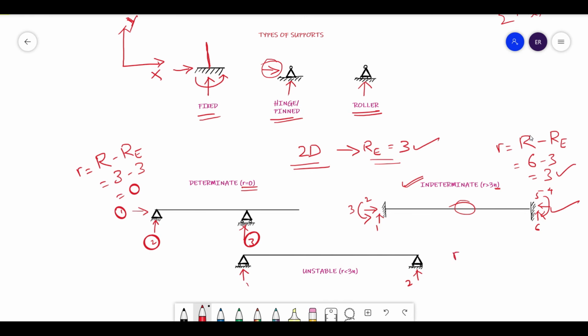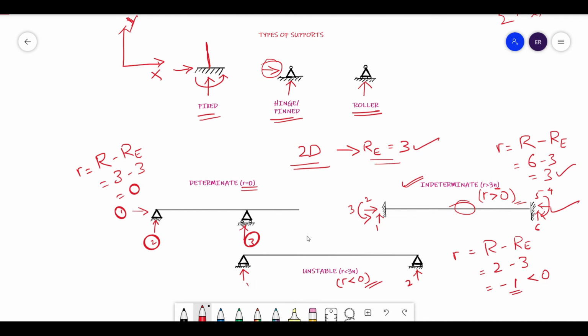So what can I say? This indeterminacy is nothing but r equals capital R minus Re. Here R is the number of unknowns, 2, minus the number of available equilibrium equations, 3, equals minus 1. So this is less than 0. In such case, if this value is negative, then it is always called an unstable structure. So here I can also say, if r is greater than 0 and if r is less than 0, then such members are called, this one an indeterminate structure and this one an unstable structure. Okay, I hope you understood this, friends.